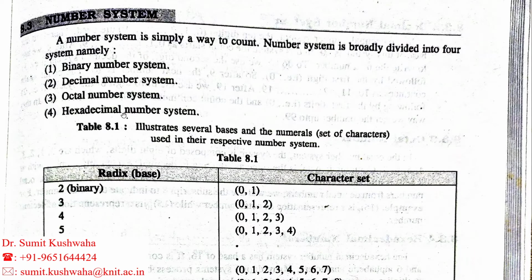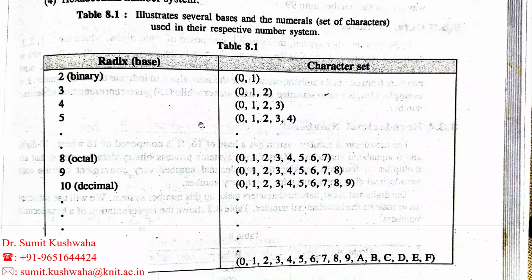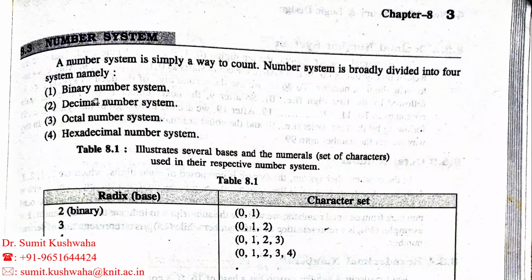In the hexadecimal number system, I have told you it is similar to the decimal number system. So the numbers 0 to 9 are the same, but after that we will use A, B, C, D, E, F. We will learn it in detail in further lectures, so don't get confused with that here. Every number system is broadly divided into four systems.